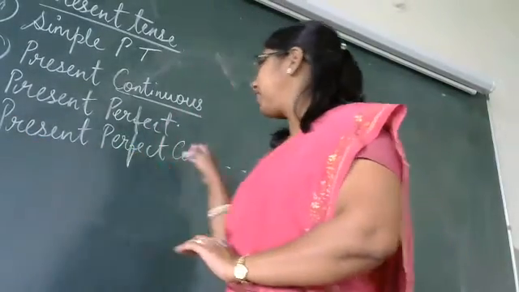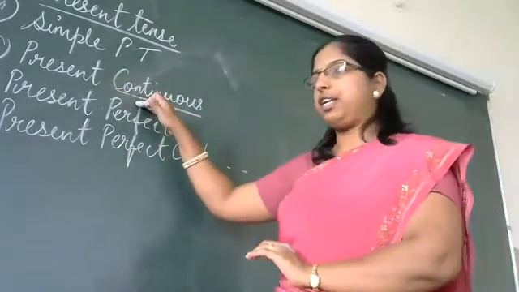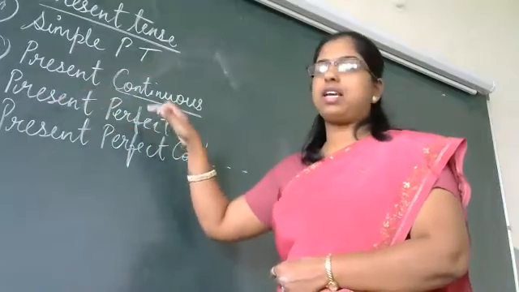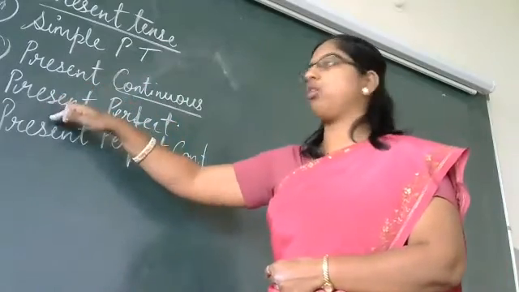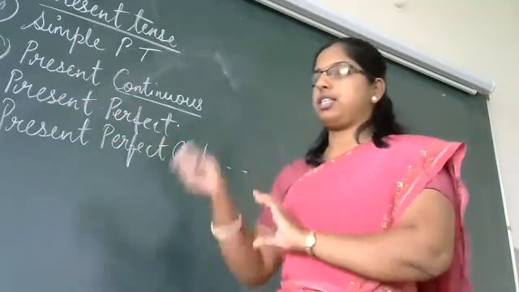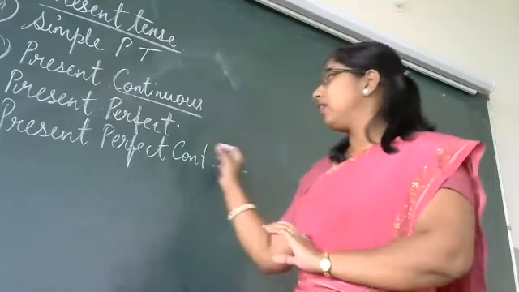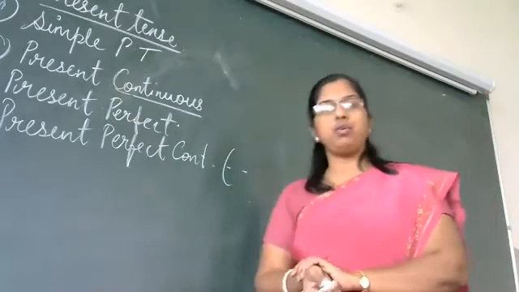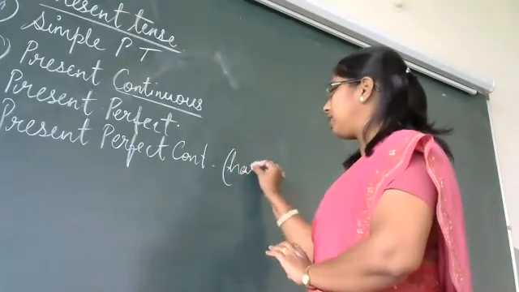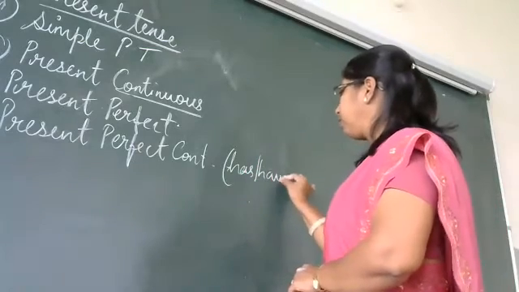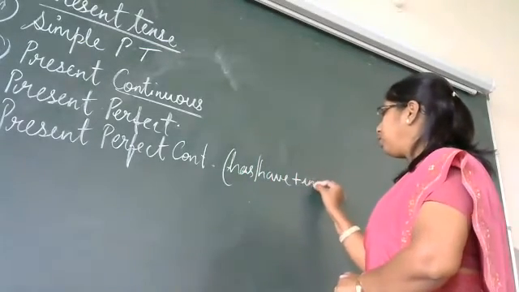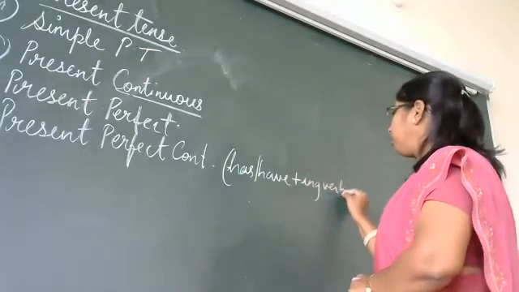We have learned present continuous, we have learned present perfect, and now the combination of both, present perfect continuous. That means what words will you use here? We are going to use has, have plus ing form of verb.